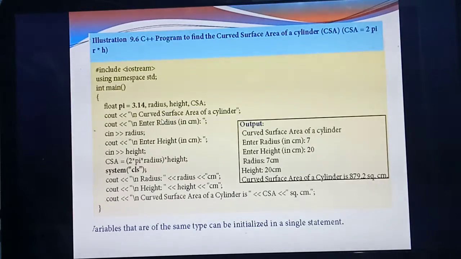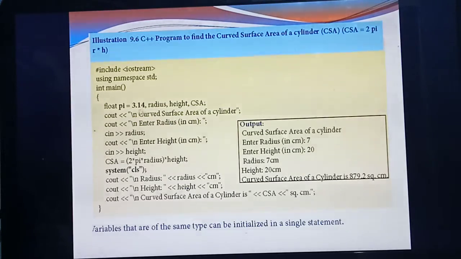Next, what's the requirement? You need the radius, isn't it? So on the output screen you give "enter radius", and the user will enter the radius here. Then you should give input. Without giving input, will you get the output? No. So listen: "enter radius in centimeters". Which variable should you give for this radius as input? Radius, which you have already declared.